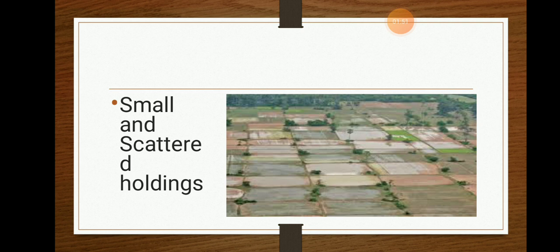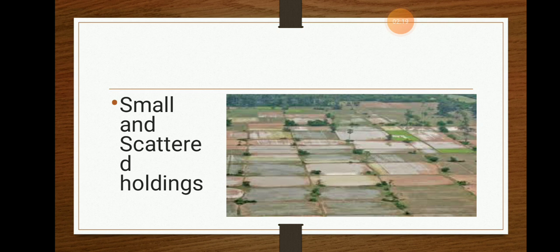When we need to separate our house from the other house, we put a compound around it, so the place for the compound goes. My parent used to cultivate even in that place. So my cultivation started declining. That is the problem under small and scattered holdings.